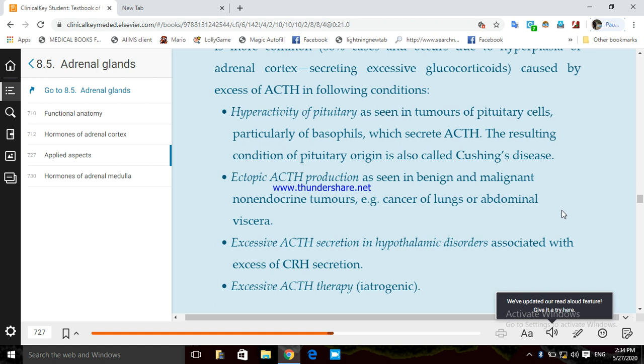When you say Cushing disease, that means it is a Cushing syndrome that is ACTH dependent and has originated from the pituitary gland. So when there is a hyperactive pituitary, an increased tumor or cancer of these basophil cells which secrete ACTH, so much ACTH is secreted, and the more ACTH secreted, the more excessive glucocorticoid secretion.